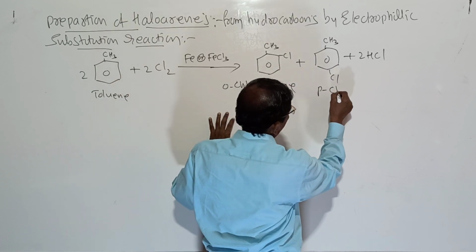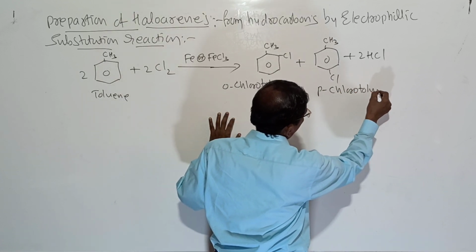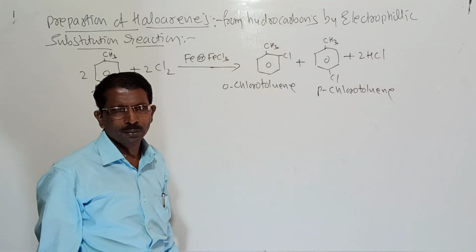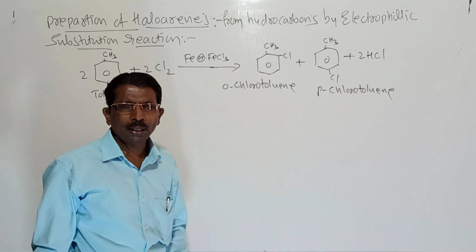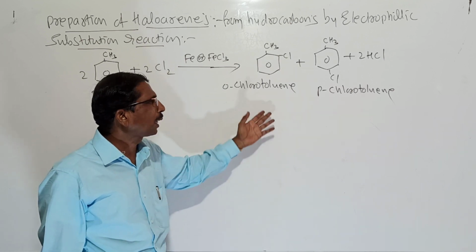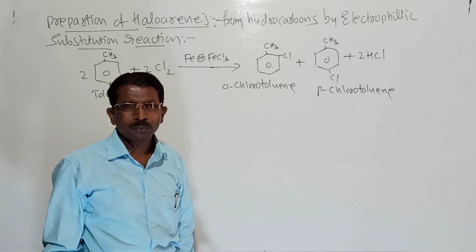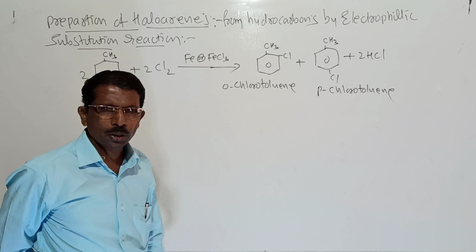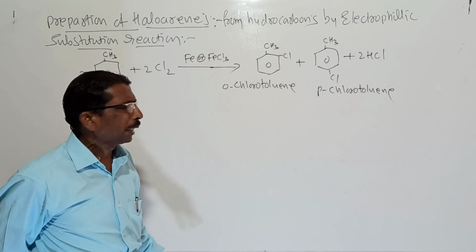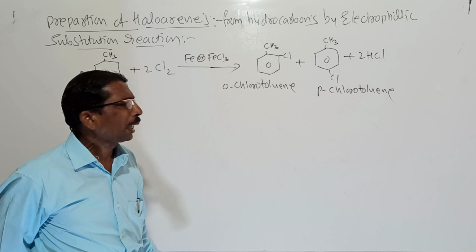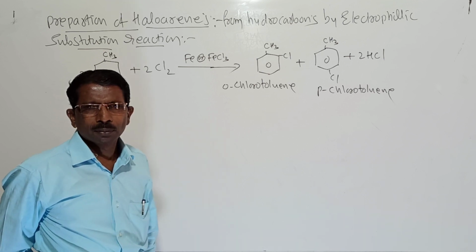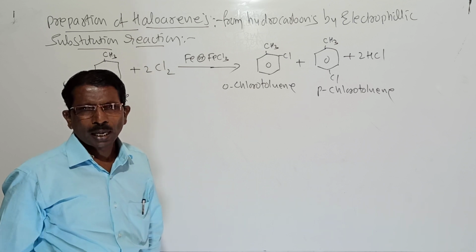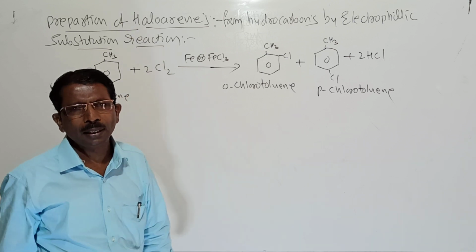and para-chlorotoluene. And here these two can be easily separated because they have different melting points. But here, iodo compounds, that is iodoarenes, are reversible, and here we have to use HNO3 or HIO4. And fluoro compounds cannot be prepared, as they are highly reactive.